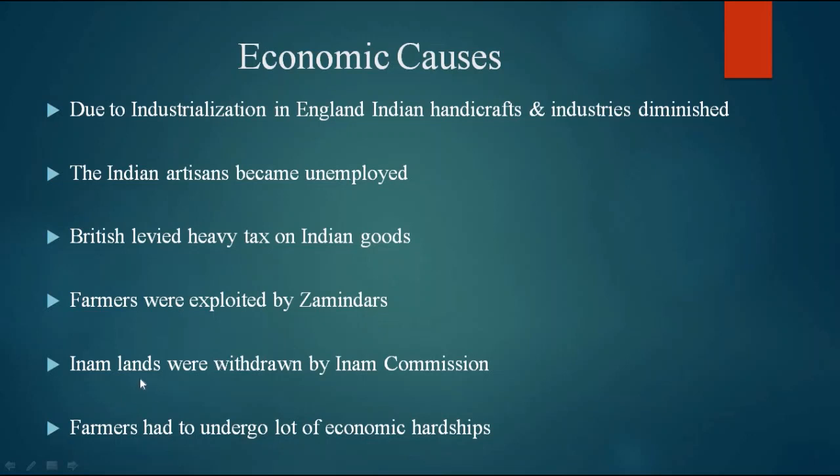And with that, Inam lands were withdrawn by the Inam Commission. Inam land means the rulers used to give land as a gift to ministers, scholars, etc., instead of giving salary. The income which comes from that area goes to that person. The British confiscated these Inam lands through the Inam Commission they formed. Because of these problems, farmers had to undergo a lot of economic hardships.